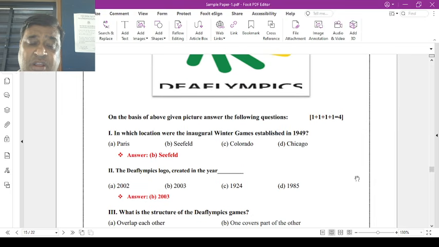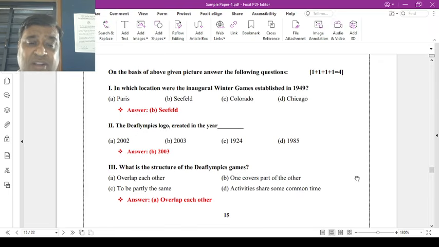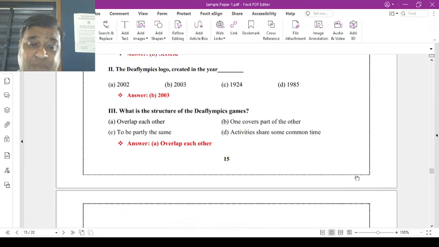Now in which location was the inauguration of the winter games established in 1949? Where did the first Deaf Olympic Games winter Olympics inauguration happen? Paris, Sheffield, Colorado and Chicago. Now the answer is B, Sheffield. Question number D, second, the Deaf Olympics logo was created in which year? 2022, 2003, 1929, 1985. Now the answer is B, 2003.